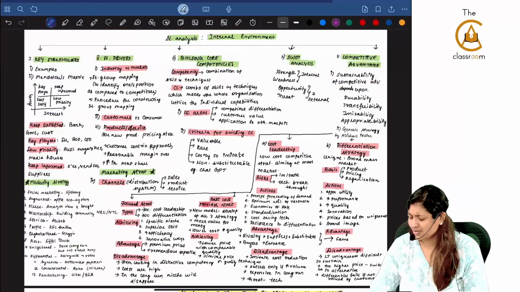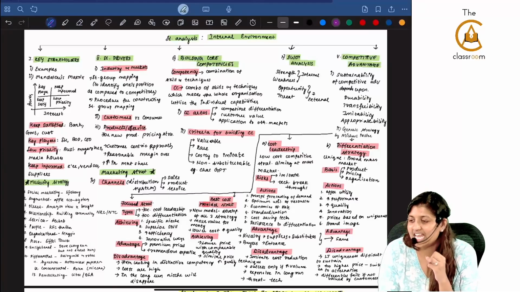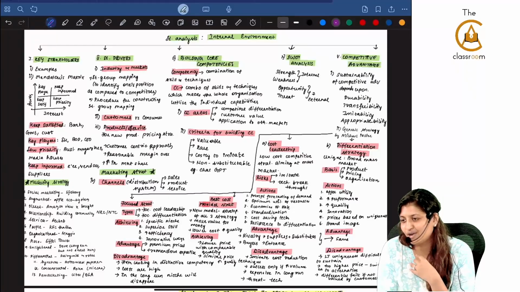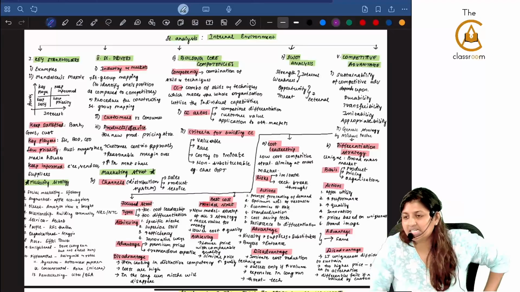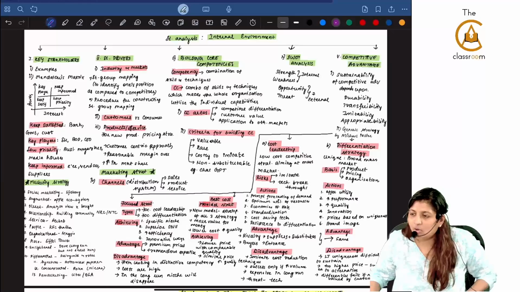Now let's quickly start off with chapter number 3, strategic analysis for internal environment. Now, what is this internal environment talking about? First, every company will have stakeholders within them.